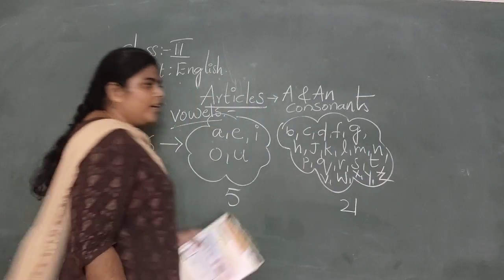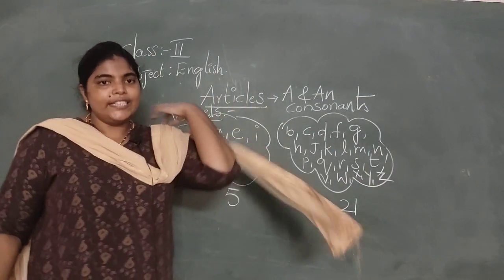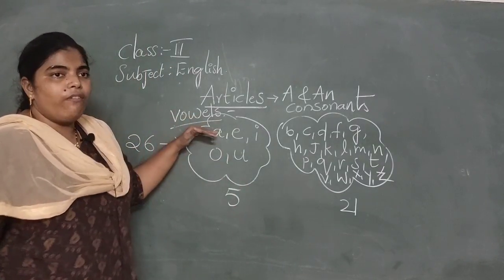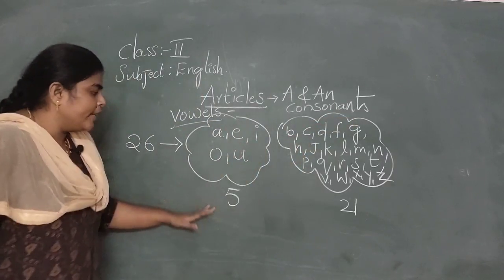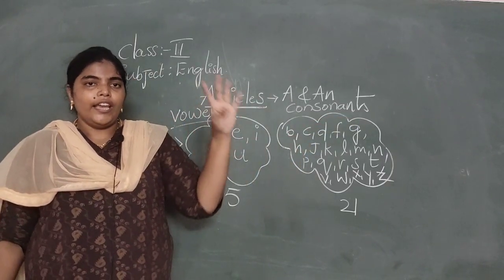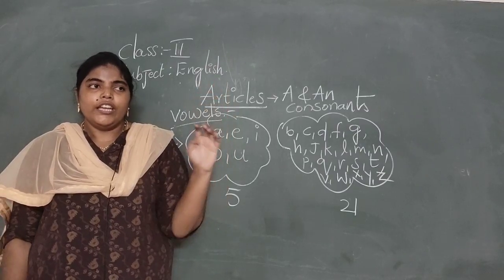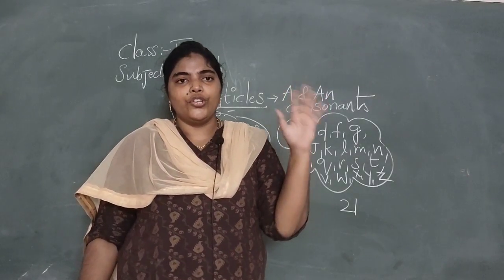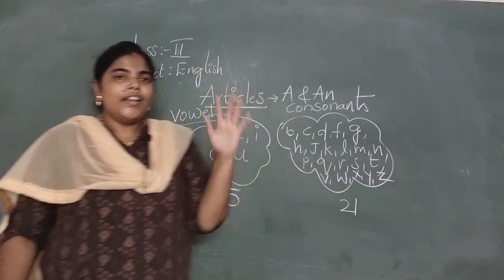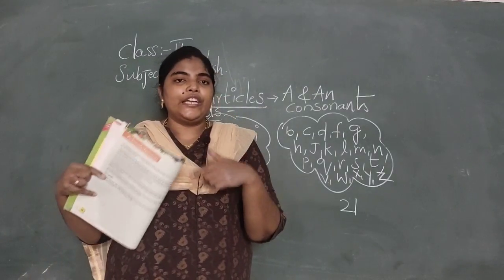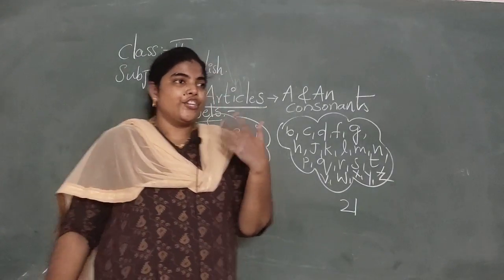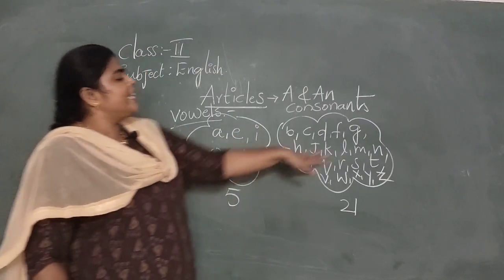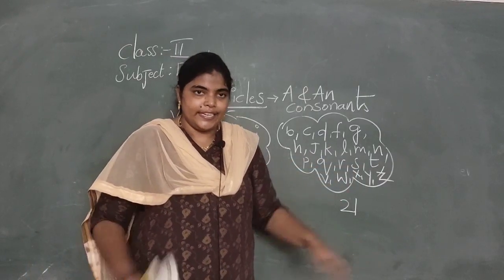Okay, you have to learn this one. In total you have 26 letters. From that we have vowels and consonants. How many vowels are there? 5. A, E, I, O, U. If you can't remember, you can sing a song like this. A, E, I, O, U. These are the vowels. Like this, you sing a song on your own, so that you can remember these vowels easily. Okay? And next, the remaining 21 letters are consonants.